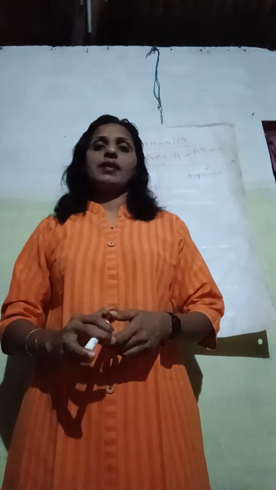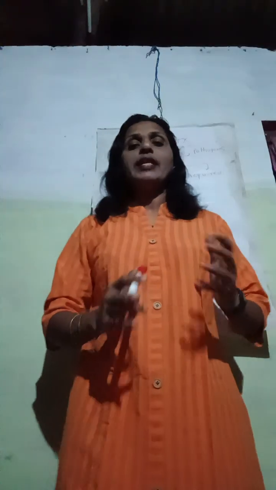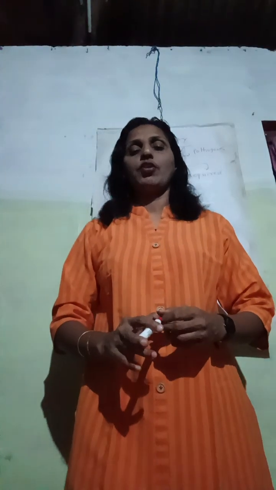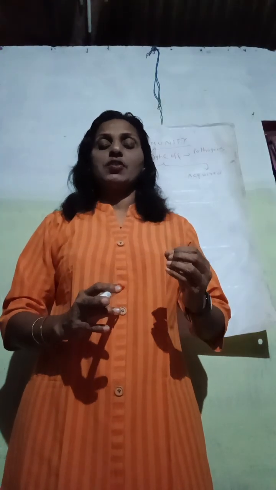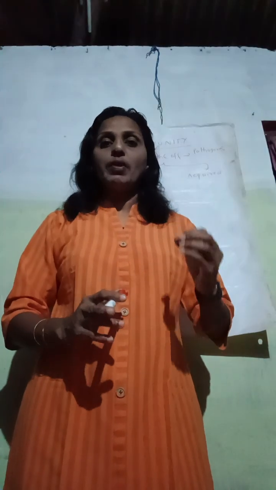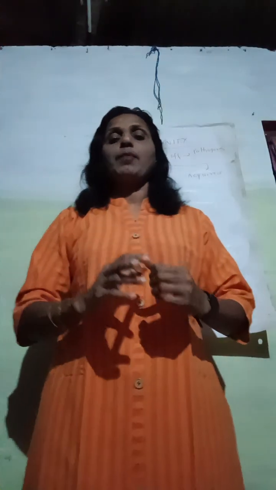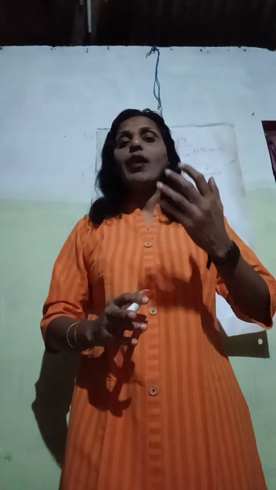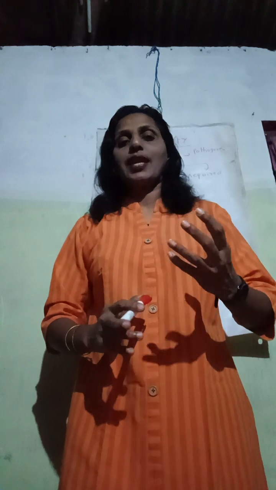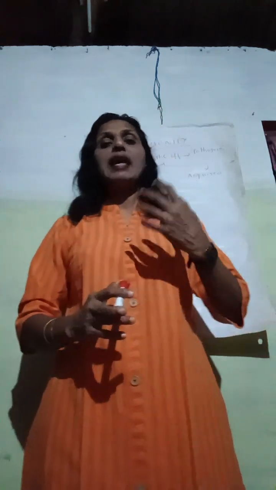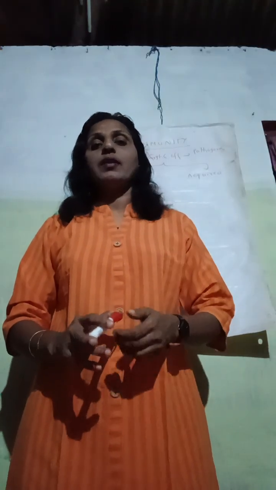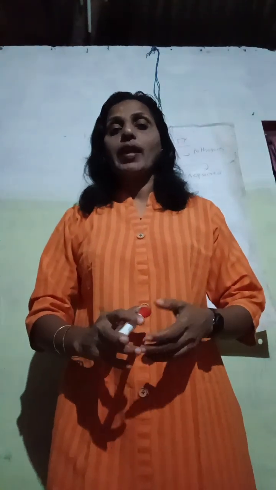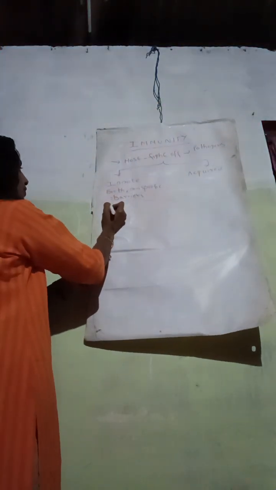The third type of barrier is known as cellular barrier. So what exactly is this cellular barrier? Now, the blood has different types of cells, the WBCs, also known as white blood corpuscles, commonly called the leukocytes. Certain types of leukocytes are capable of phagocytosis. Phago means eating, cytosis means cells. So they are capable of engulfing foreign cells that enter the body. Examples of cellular barriers are the neutrophils, also known as polymorphonuclear leukocytes.